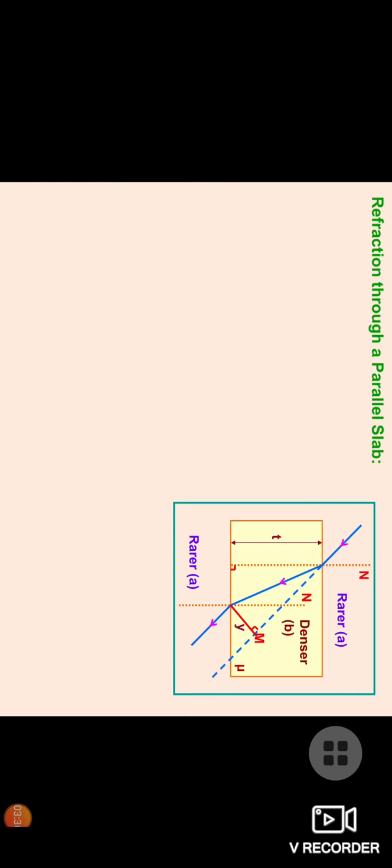It is shown by i1 and r1, the angle of incidence and angle of refraction, then the angle of deviation delta is also there in front of us, and the sine of the angle of incidence to the sine of the angle of refraction from denser to rarer medium. So the refractive index of air to medium, that is our glass slab, is sine i1 upon sine r1, whereas the reciprocal, medium to air, is sine i2 upon sine r2. If we multiply them, it is equal to 1.